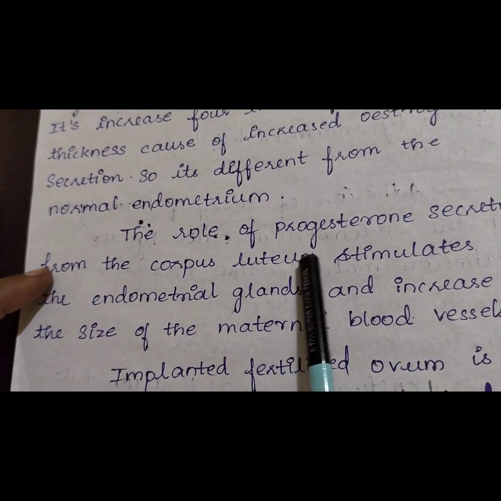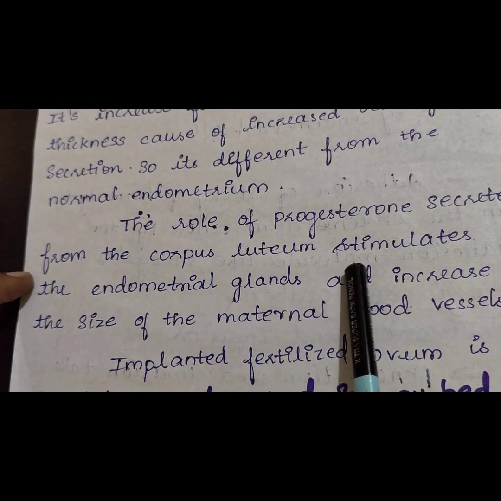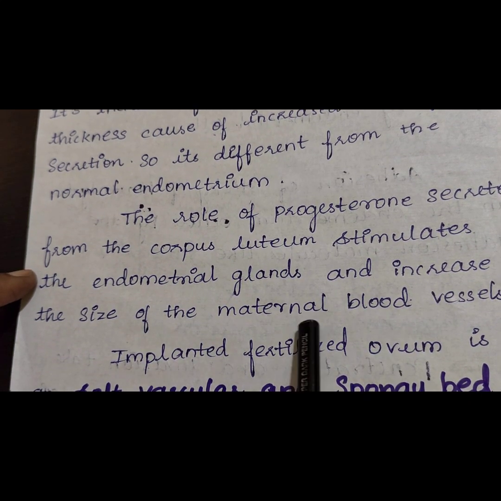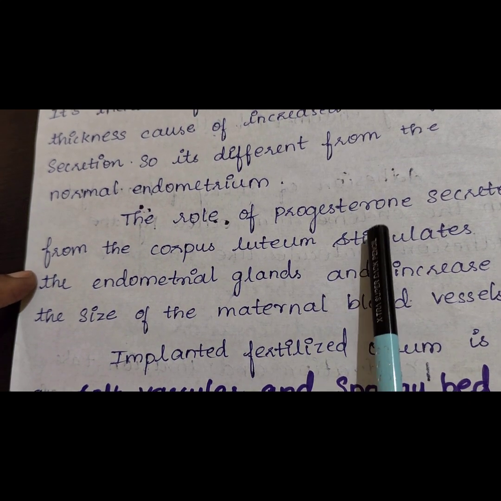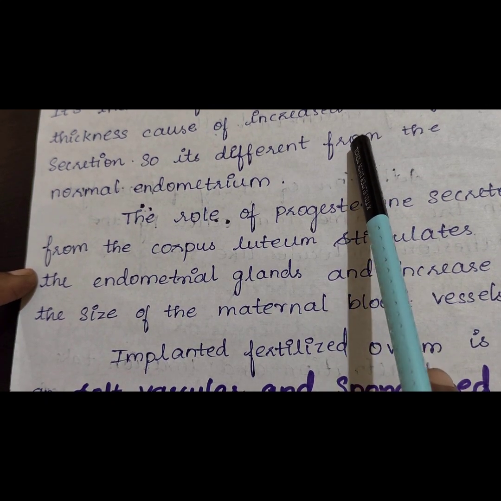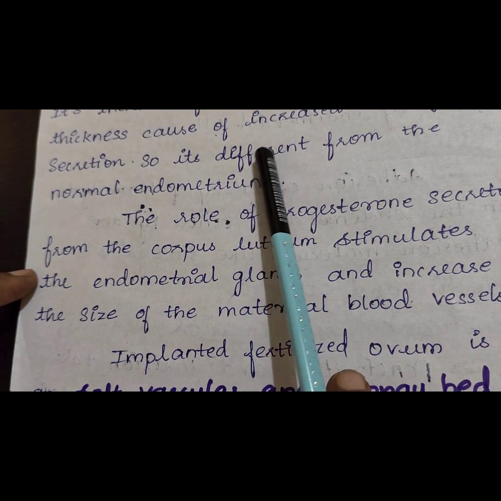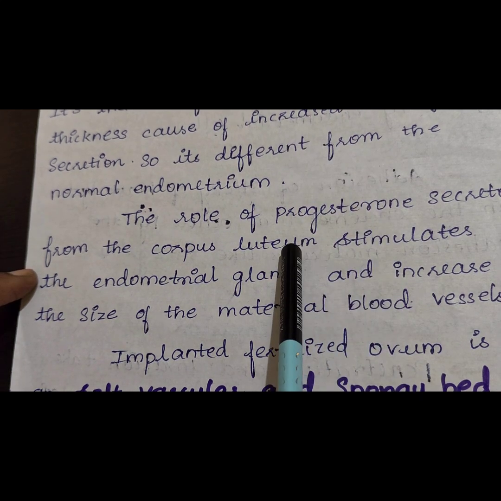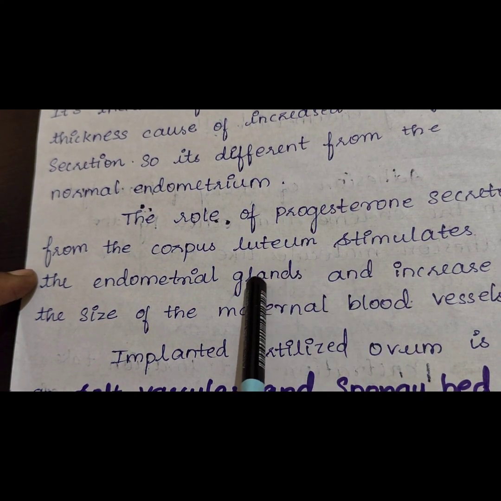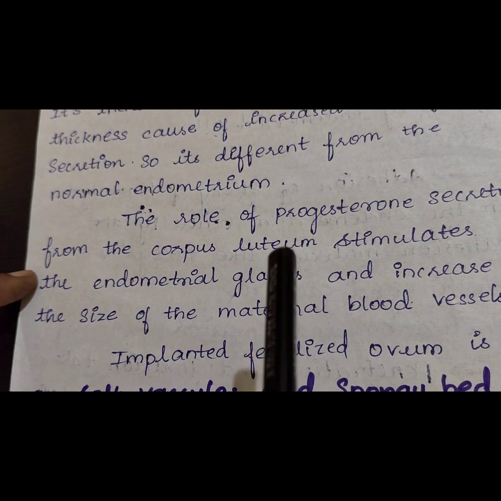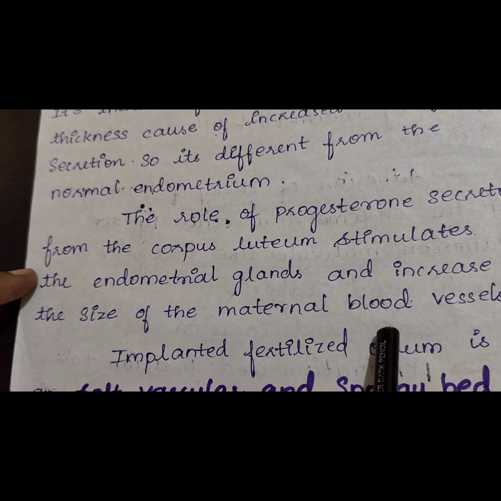The role of progesterone, secreted from the corpus luteum, is to stimulate the endometrial glands and increase the size of the maternal blood vessels.